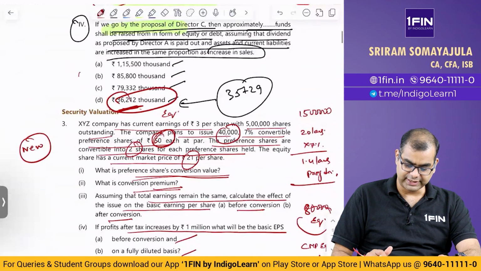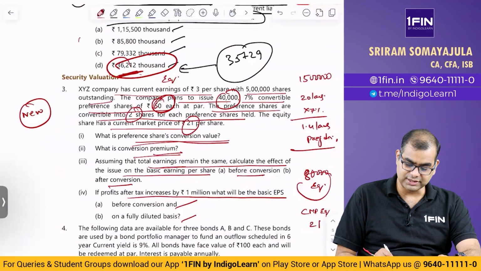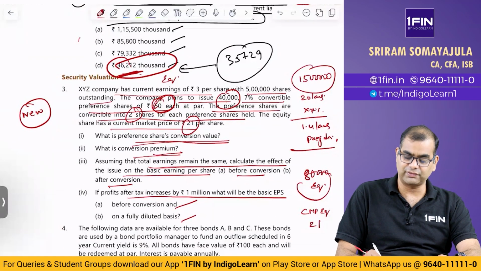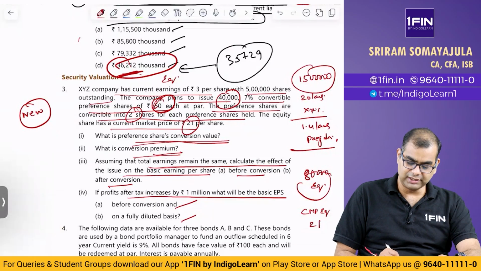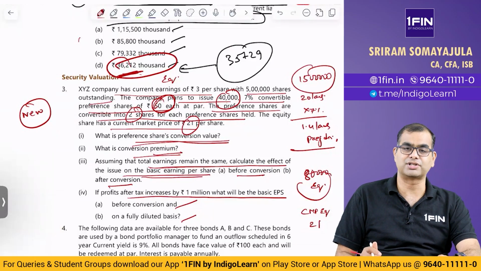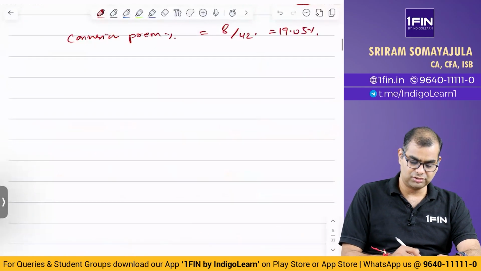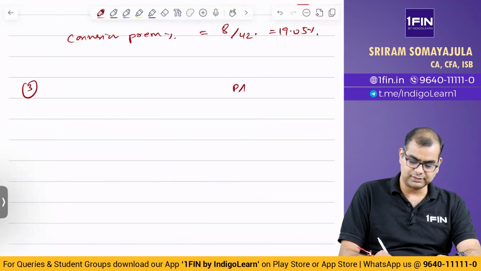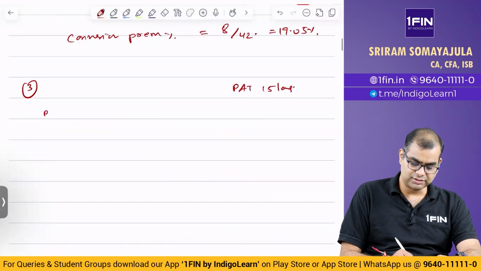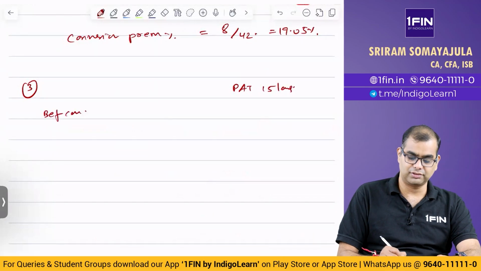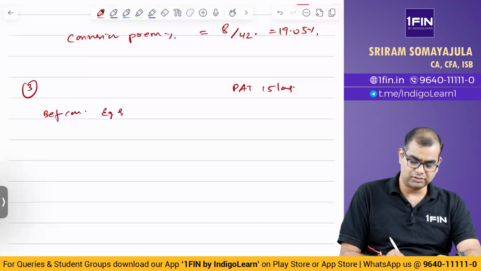Okay, this is the second thing. Then assuming the total earnings remain the same, what is earnings? 15 lakhs. Calculate the basic earning per share before conversion and after conversion. So PAT is 15 lakhs. Then this is before conversion. Equity share count, how much? 5 lakhs. Preference shares